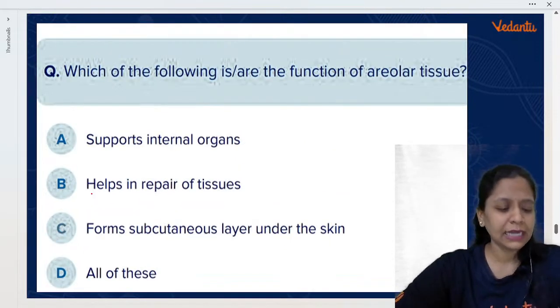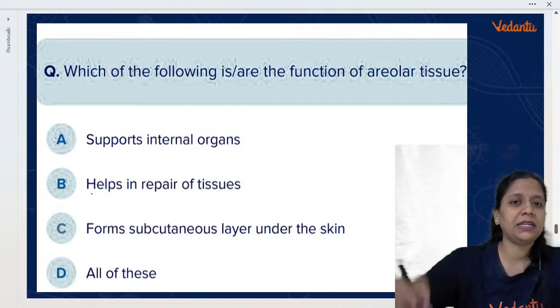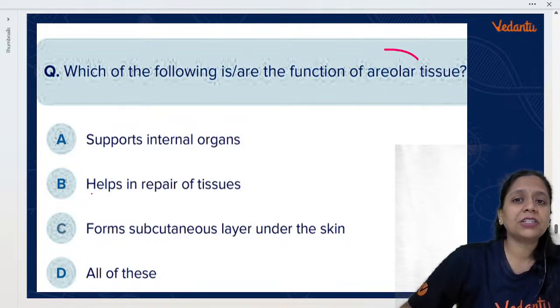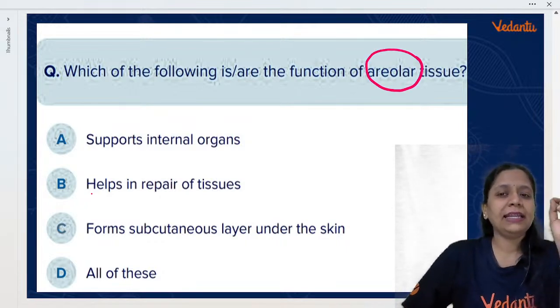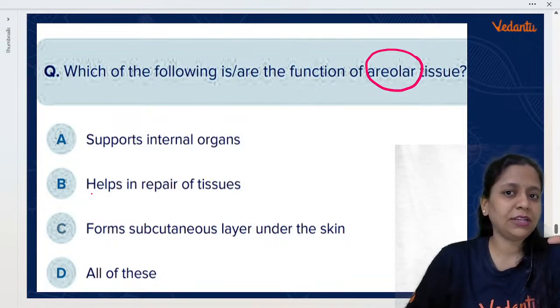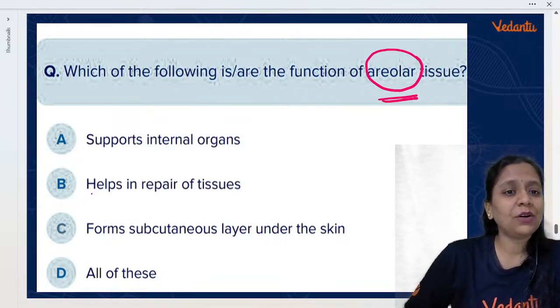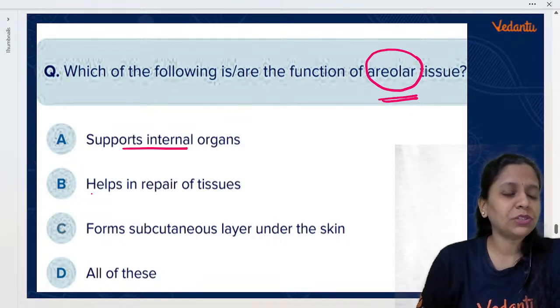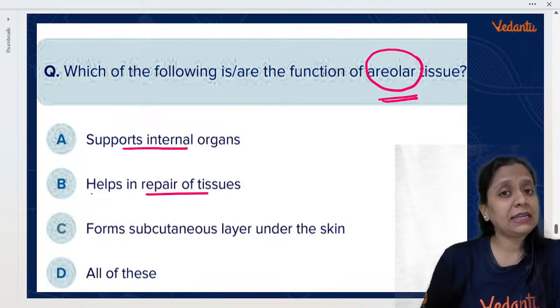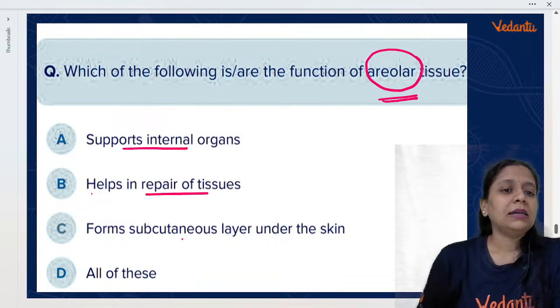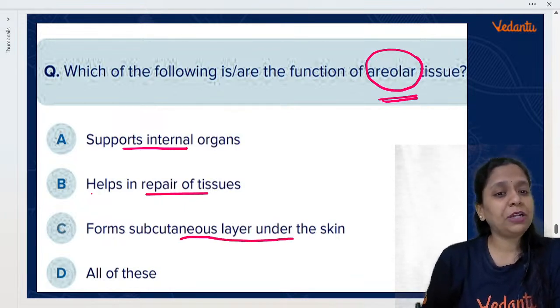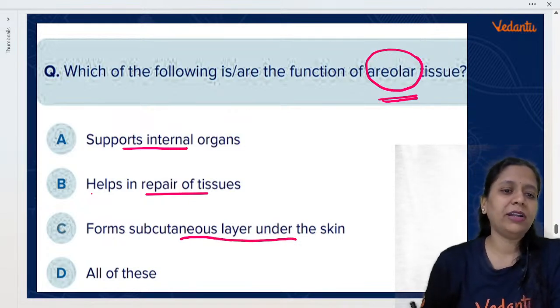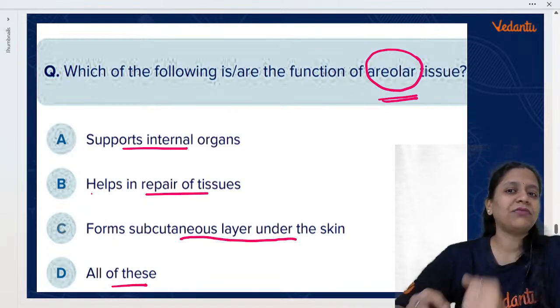Okay, answer the next question similarly. Main function of areolar tissue. I told you the difference between areolar tissue and adipose tissue. So what is the main function of areolar tissue? Supporting internal organs, helping in tissue repair, forming the subcutaneous layer under the skin, or all of these are functions of areolar tissue.